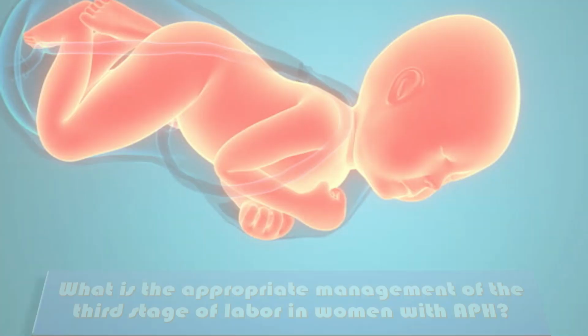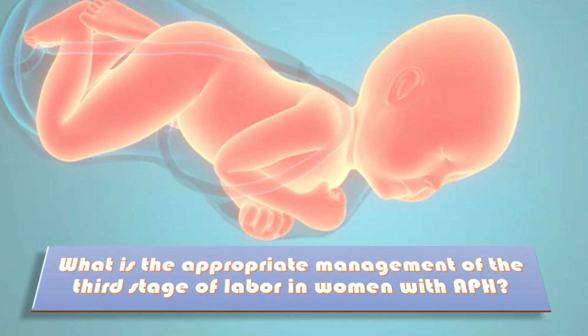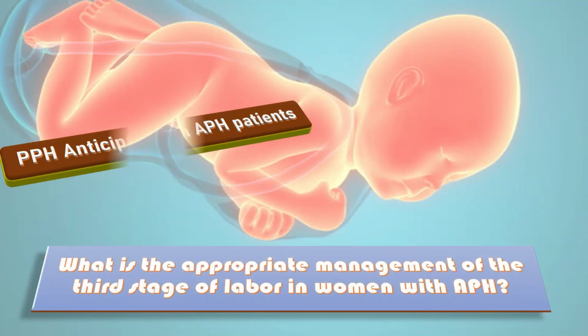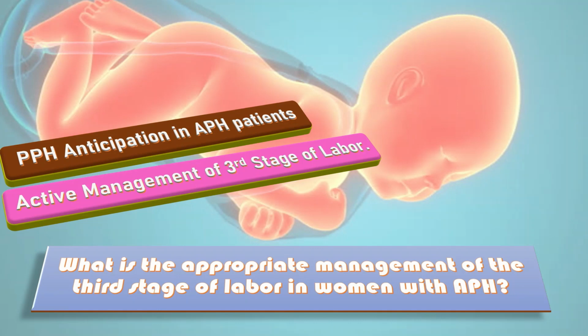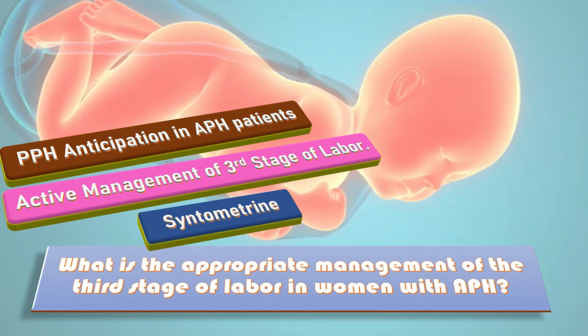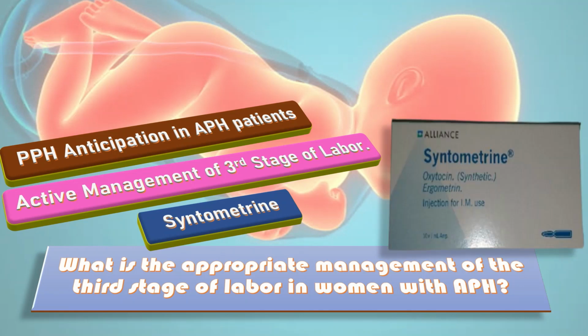Now, what is the appropriate management of the third stage of labor in women with APH? First of all, postpartum hemorrhage should be anticipated in women who have experienced APH. Women with APH resulting from placental abruption or placenta previa should be strongly recommended to receive active management of the third stage of labor. Consideration should be given to the use of ergometrine-oxytocin combination or syntometrine to manage the third stage of labor in women with APH resulting from placental abruption or placenta previa in the absence of hypertension.